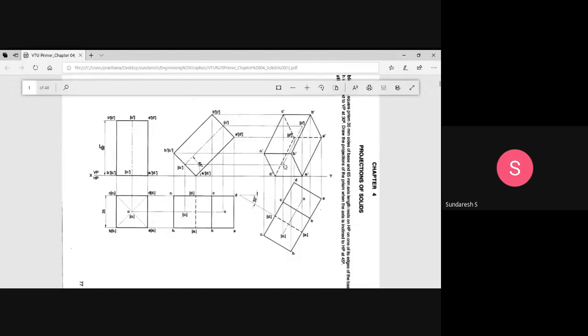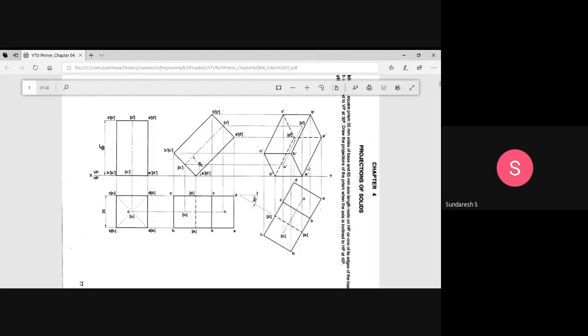Okay. So look at here. See, A dash and D dash is an invisible edge. D dash and C dash is an invisible edge. D1 dash and D dash, that is also an invisible edge. So mark it in this way. Okay. And of course, A dash, B dash, even though they are away from the observer, will be taken as a continuous line forming an outline. This is how you can complete the projection of solids.